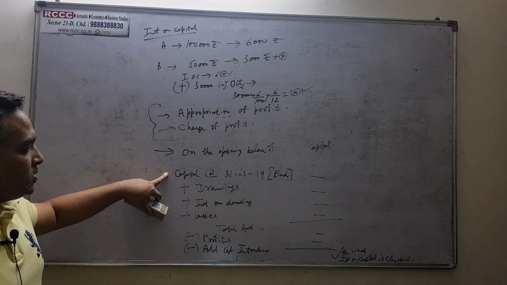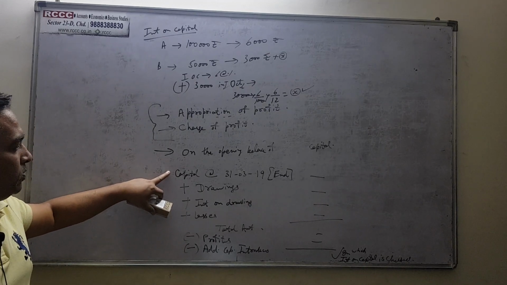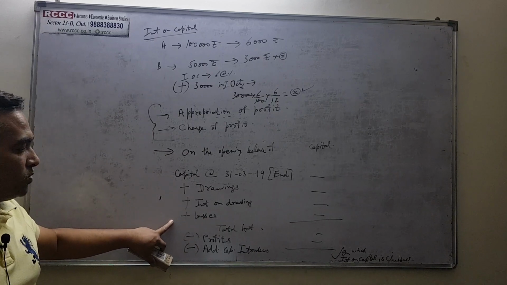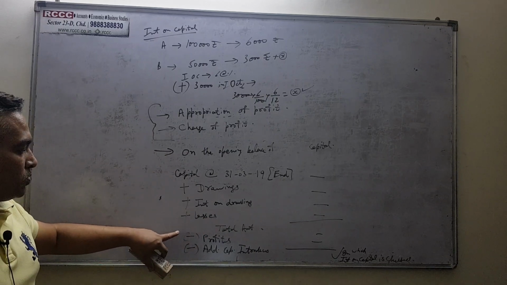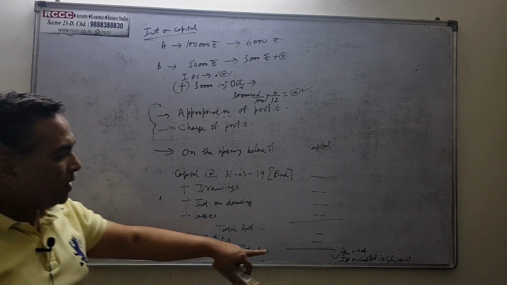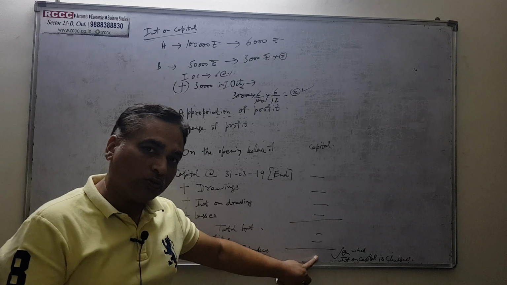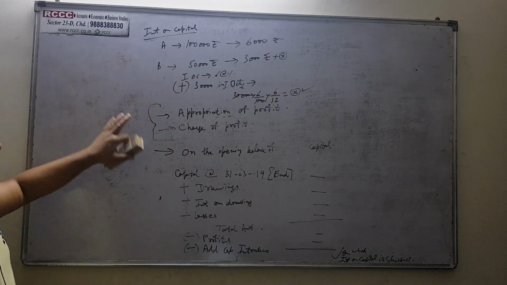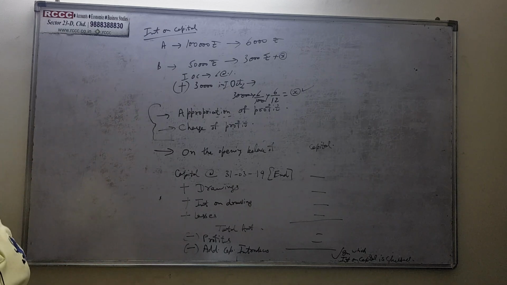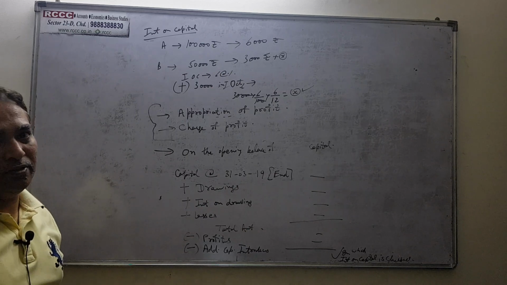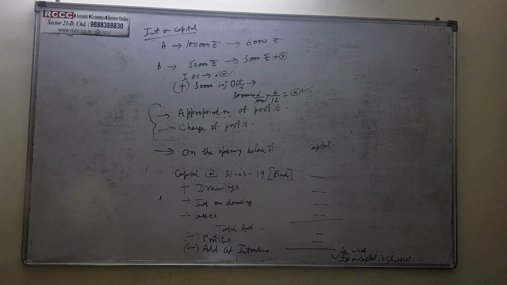Now what do you do with this? Suppose there is closing balance given to you. Now you add the drawings to it, you add the interest on drawings, you add the losses to it. Total amount. So उसमें से आपने profits और additional capital introduced को subtract कर दिया. जो balance आपके पास amount बची है, उसके ऊपर आप interest on capital दोगे. Now उसके बाद भी आपको consider क्या करना है? Whether it is to be given as per the partnership deed or it is to be given as per the partnership act. So ये consideration तो सबसे ज़्यादा important है.